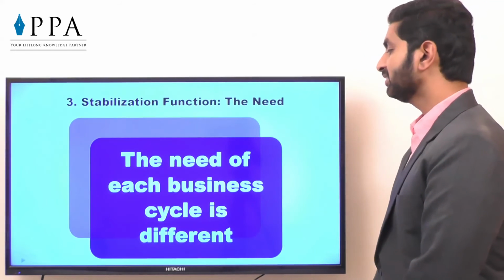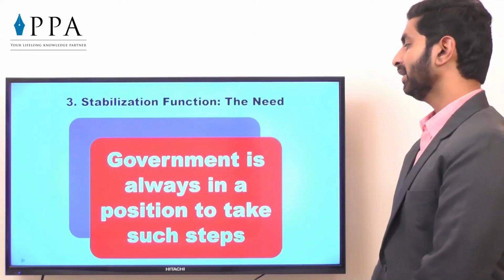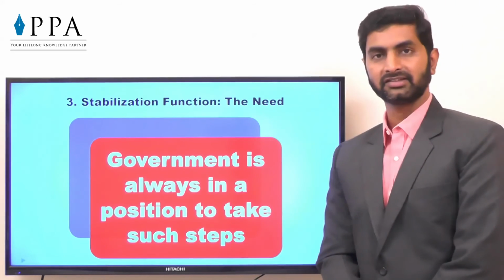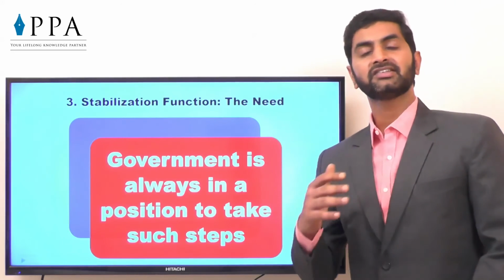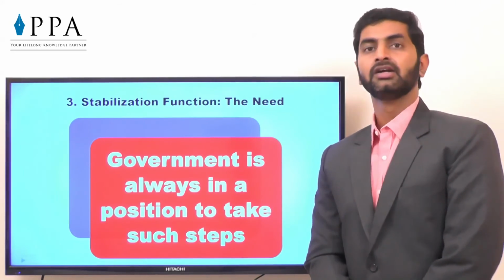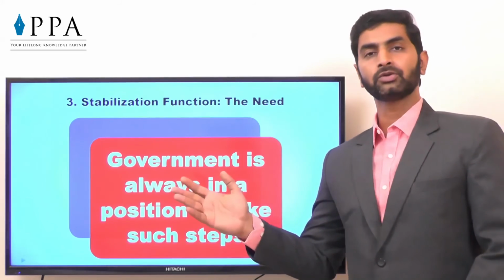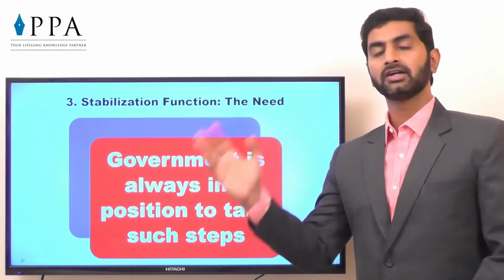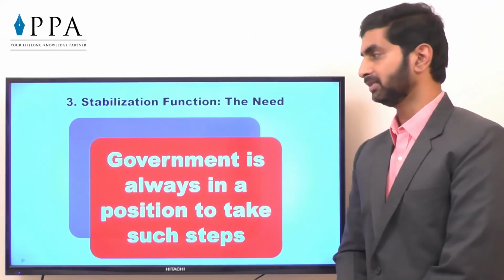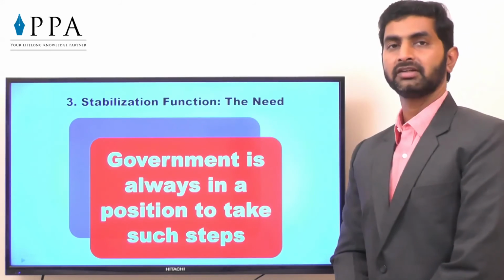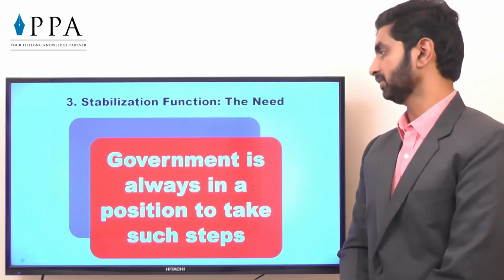The need of each business cycle is different. Government is always in a position to take such steps. For example, when the businesses are coming down, when there is a recession, government can reduce the taxes so that they will get the boost. And once they are out of it and once the boom is there, then the government may collect higher taxes from them. So such kind of steps are called the stabilization function.